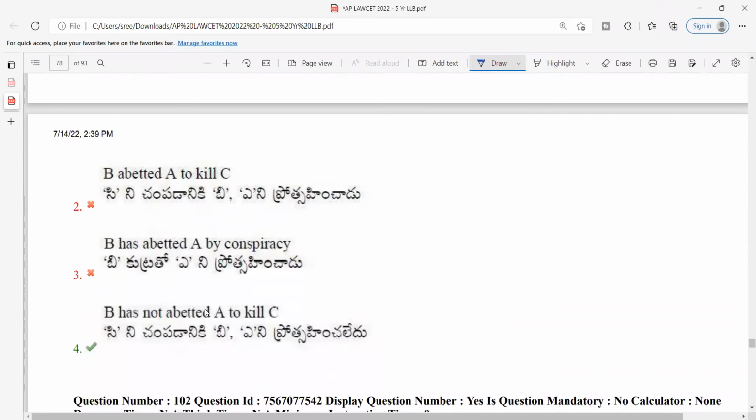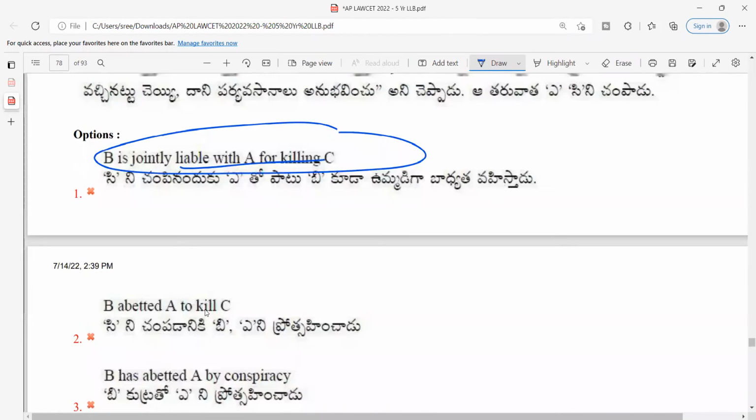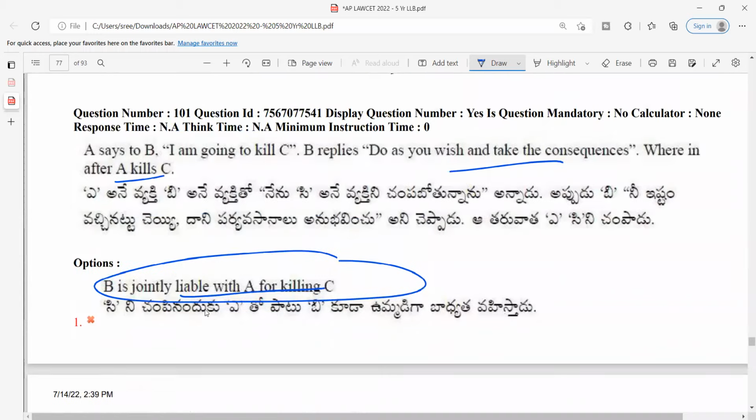No, because B has not abetted. B should have encouraged A to kill C. So he did not encourage A to kill C. He said do it and you face the consequences. He did not say he supported, right? He did not support. Show me where it is. But he knew that he will kill C. How would he know? See, now I will come to you and I will say that I am going to kill the Prime Minister of India. Then you will say that, okay, do as you wish. So does this mean that I'm supporting, you are supporting me?